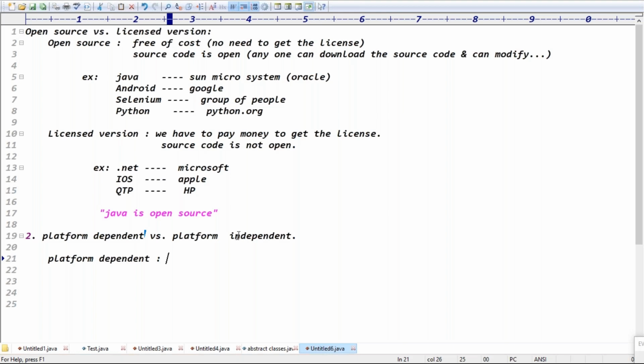Guys, C is what type of language? C is a platform dependent language, right? Exactly, guys. So platform dependent means what? In which environment we design application. Which environment means which operating system. In which operating system we design application, it supports the same operating system. That nature is called platform dependent.